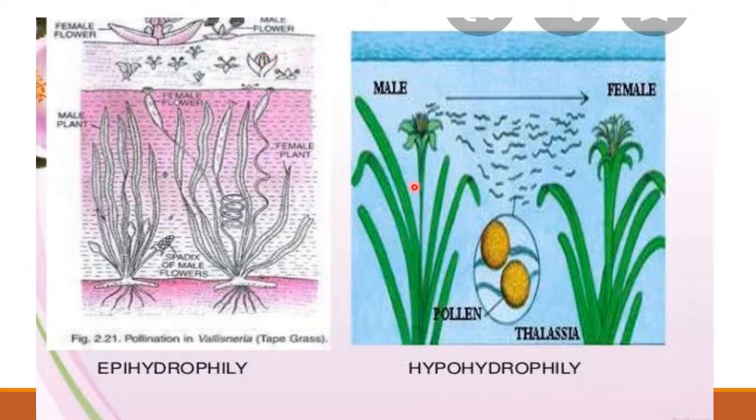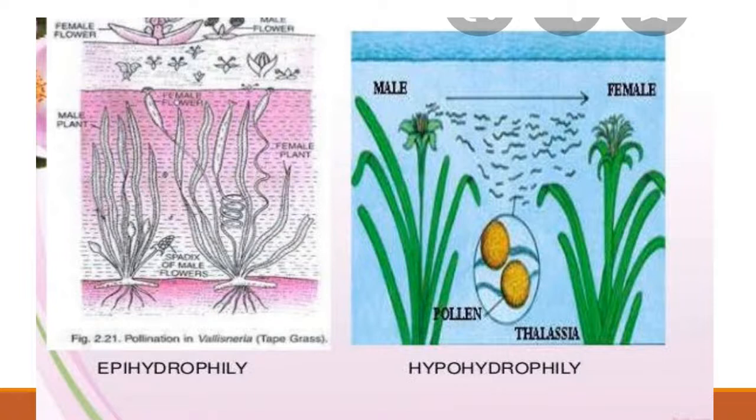Here in hypohydrophily, you can see the water surface is here. Below the water surface only the pollination takes place. Male flowers over here have pollen grains, and it will reach the stigma of the female flower, but below the water surface, not above the surface. Then it is known as hypohydrophily. So two types are there, epihydrophily and hypohydrophily.